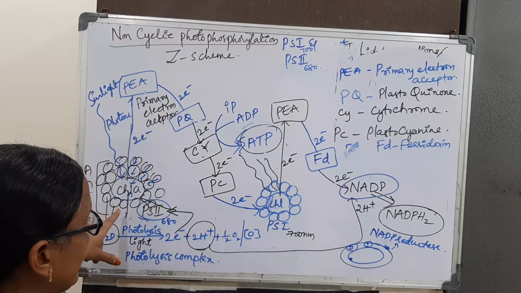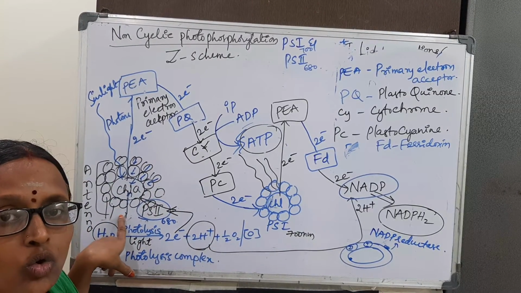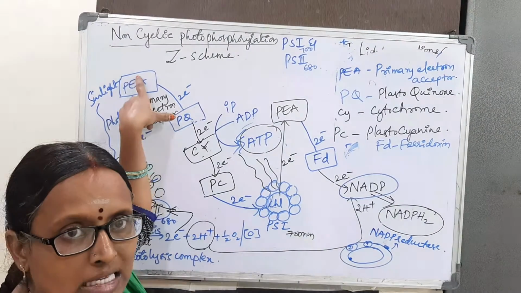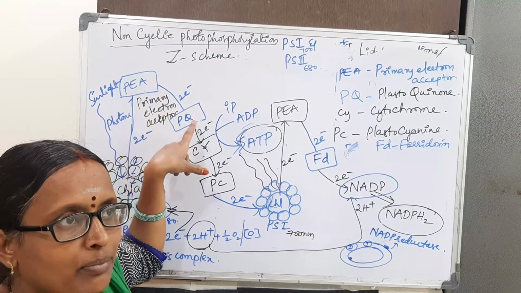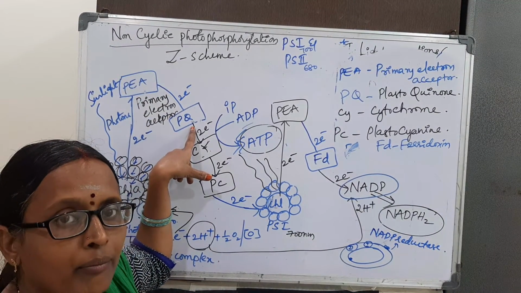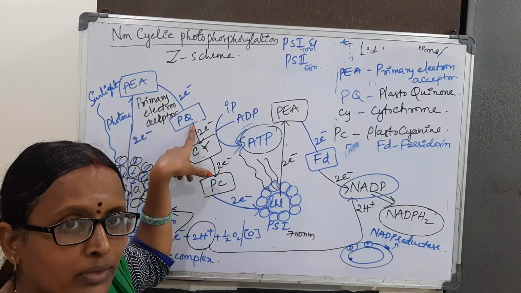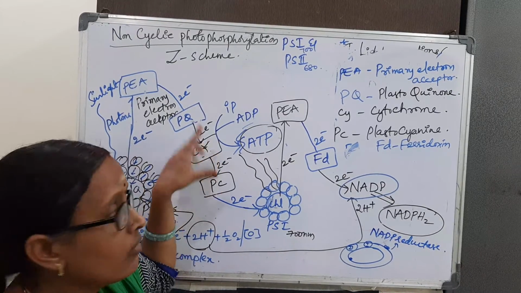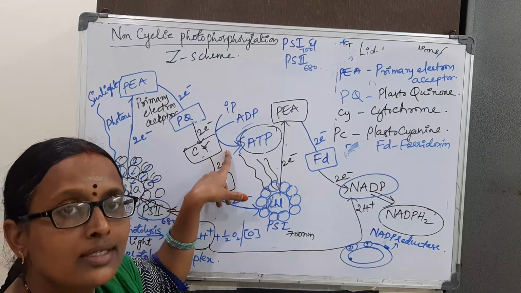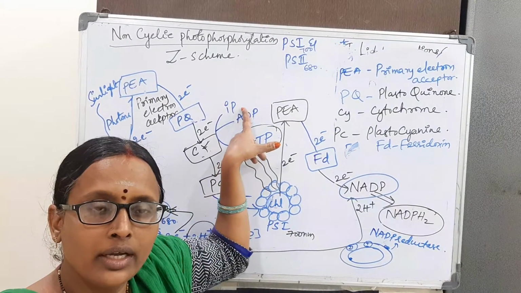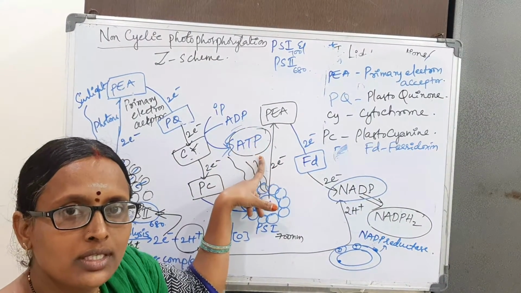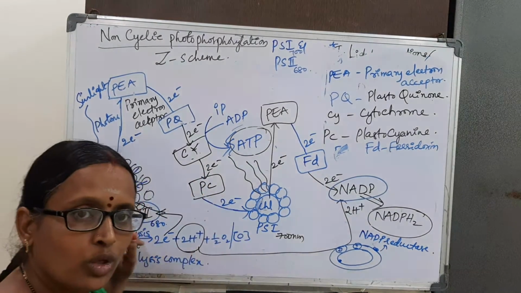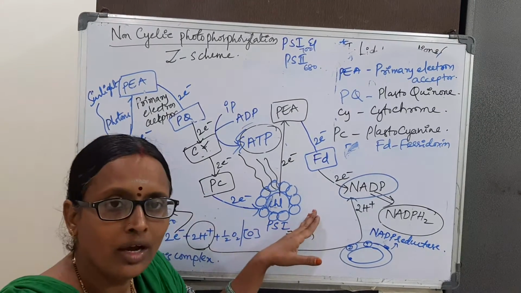Once again, excited electrons from the chlorophyll A molecule are accepted by the primary electron acceptor. From the primary electron acceptor, they are taken by the PQ, then plastocyanin, and from there they come to the cytochrome. While they are coming down, energy is released. That energy is utilized to combine inorganic phosphate and ADP to synthesize ATP. Next, they pass to the plastocyanin. From the plastocyanin, it is not going to PS2; again, it is going to PS1.